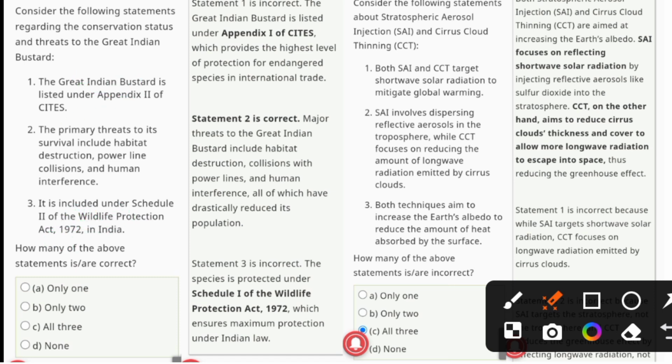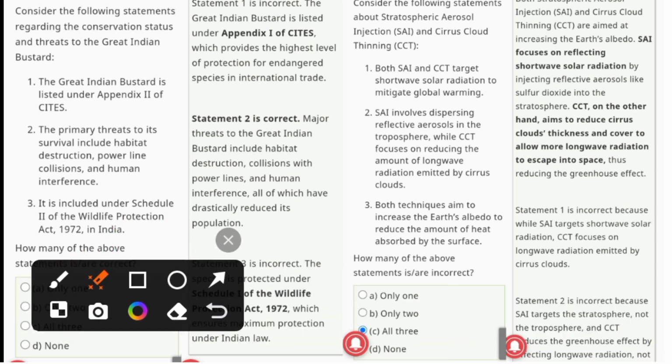The species is protected under Schedule I of the Wildlife Protection Act 1972, which ensures maximum protection under the law. So the first and third statements are incorrect, and the second is correct. The question asks how many of the above statements are correct. So only one is correct, and that is the answer.